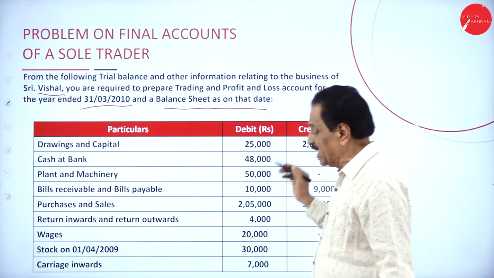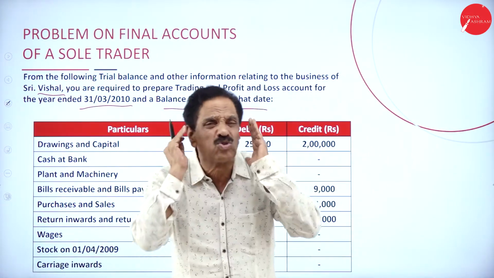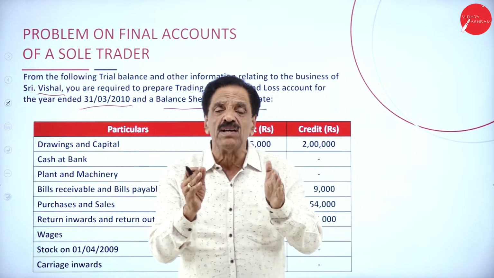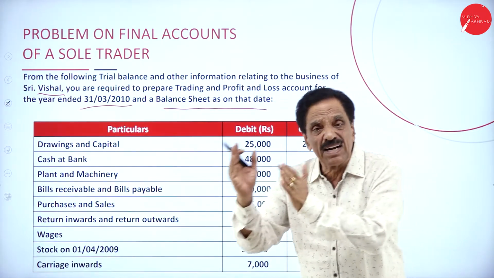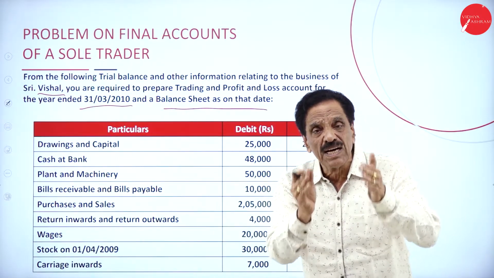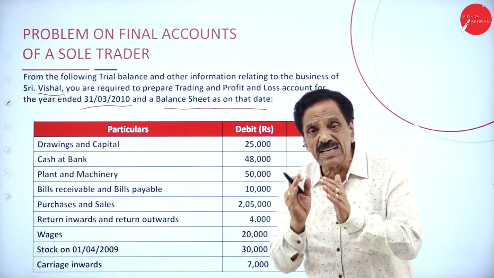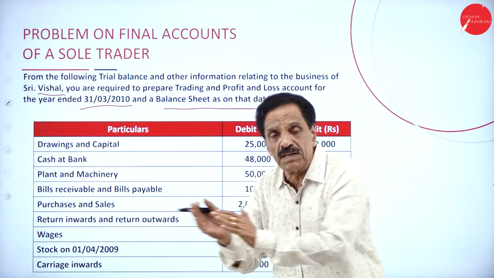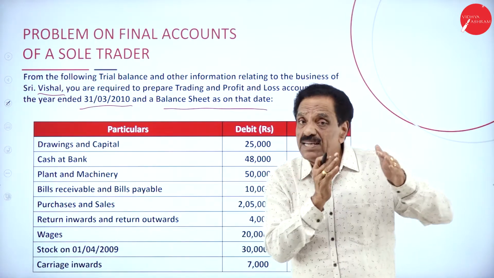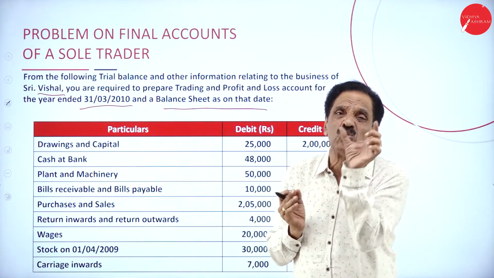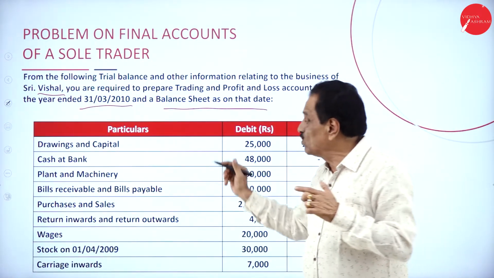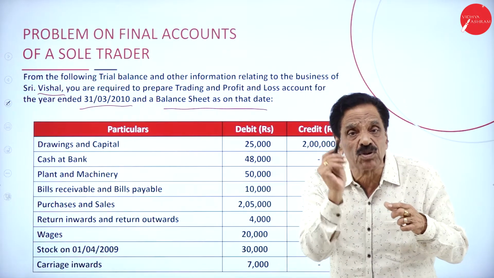So this is the trial balance. I told so many times, we have got two sides. One is called the debit side, one is called the credit side. Debit side shows assets and expenses. Credit side shows incomes and liability. What's the debit side? Assets and expenses. Credit side, incomes and liability. This is a good base for the trial balance, which shows the arithmetical accuracy of books of account.